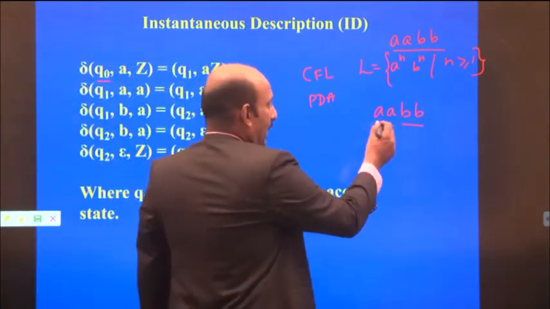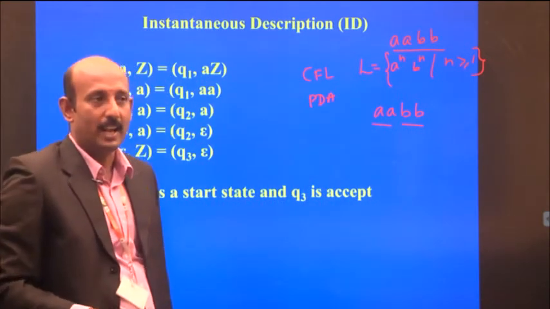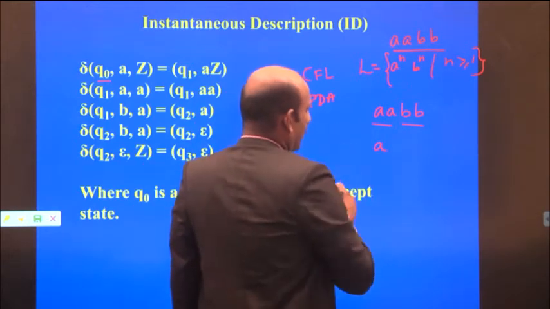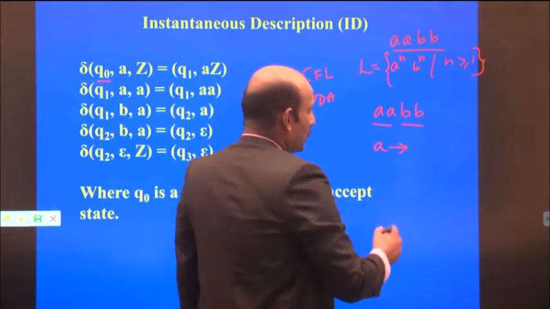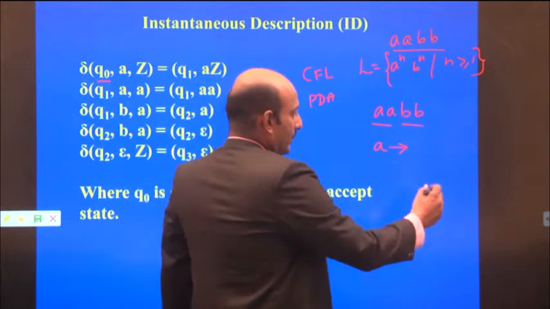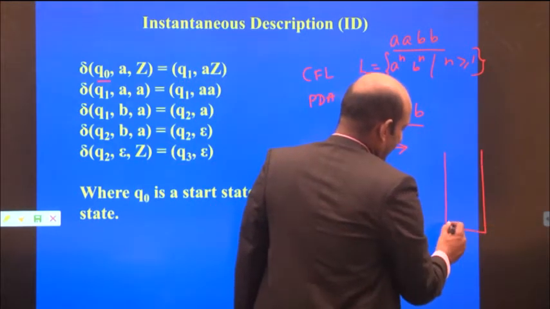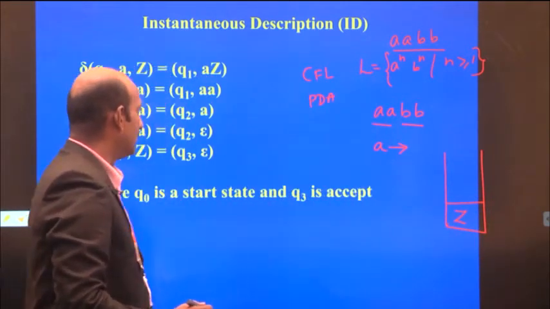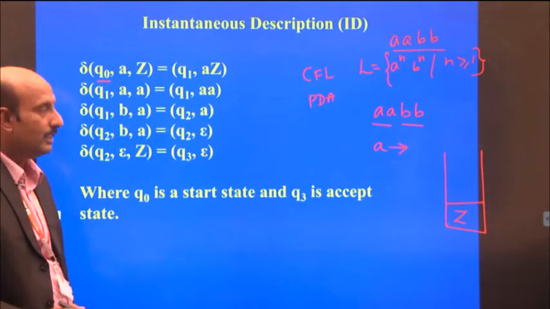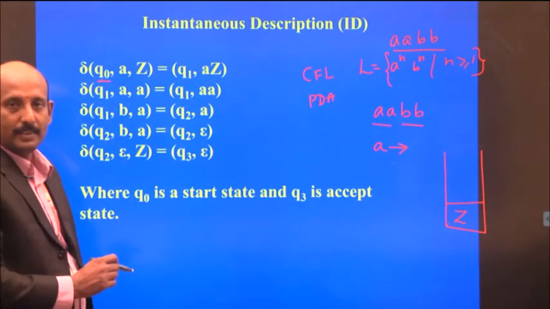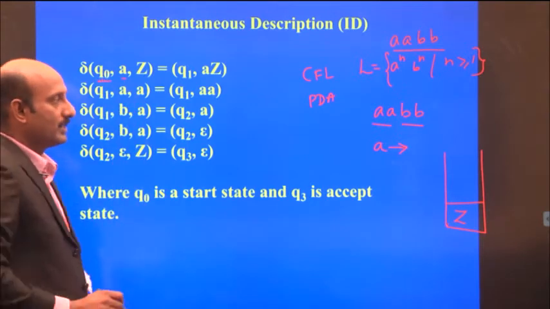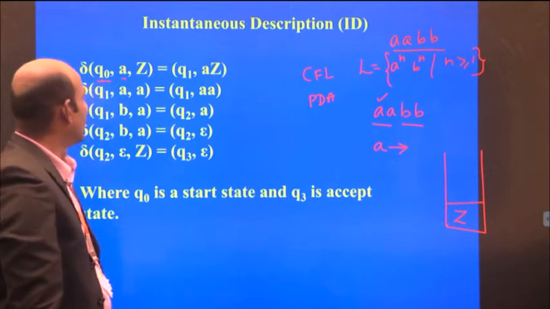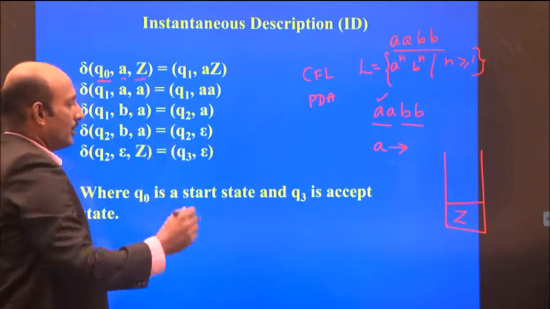Here, A, B, B. What is the logic we have seen for this sum? Every time we read the input A, it is pushed onto the stack. This is the stack, and the bottom of the stack is Z. So Q naught with the input A, the first input is A. What is the current symbol on the stack?